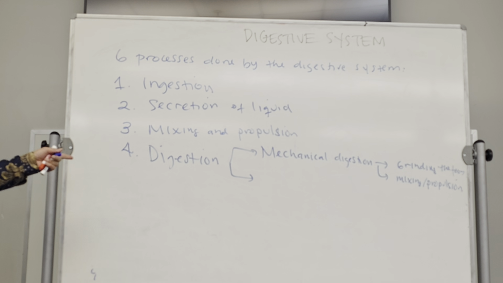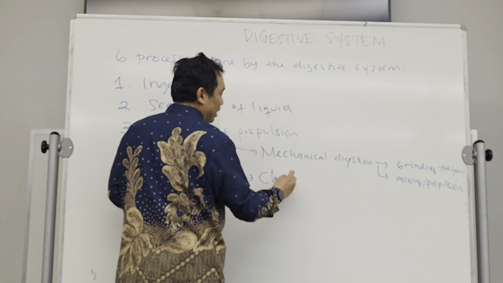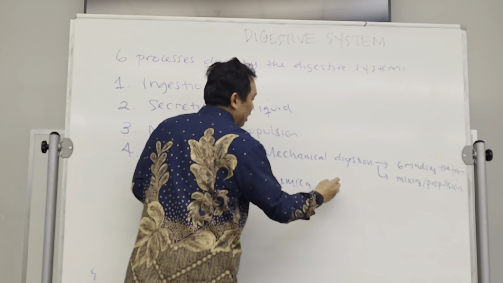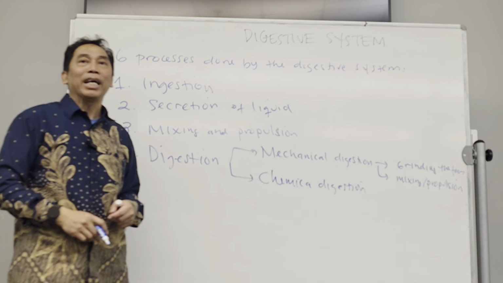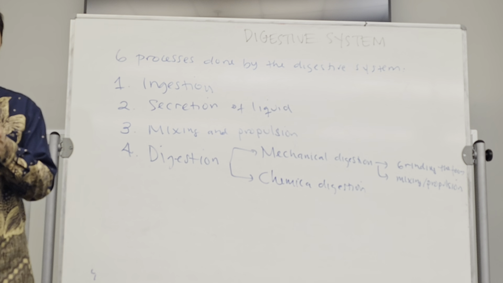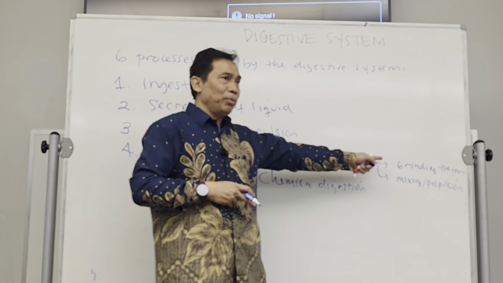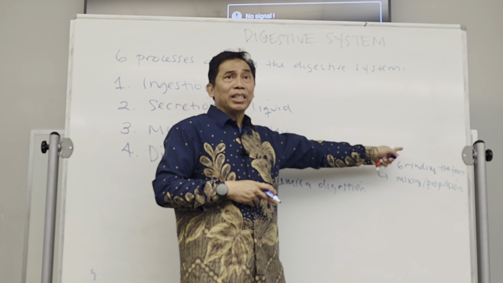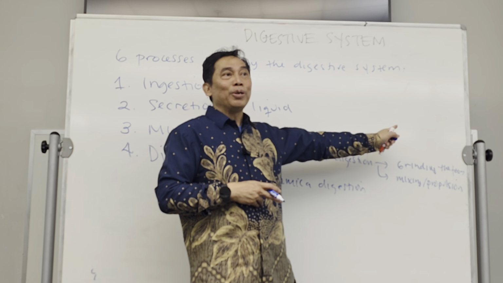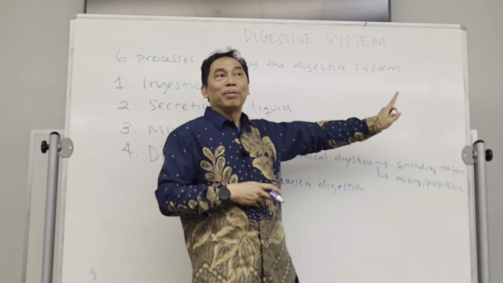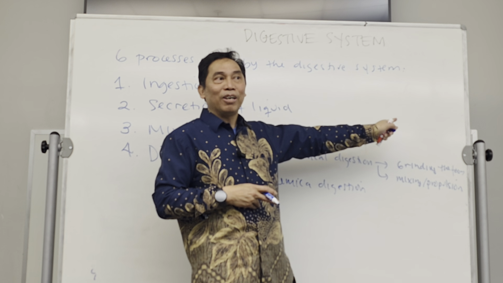And the most important from this digestion is actually the chemical digestion. Because this is the one that actually will produce the nutrients itself. When you do the grinding, for example, you grind your food, it just makes the food smaller, not really producing the monosaccharides or amino acids or fatty acids.